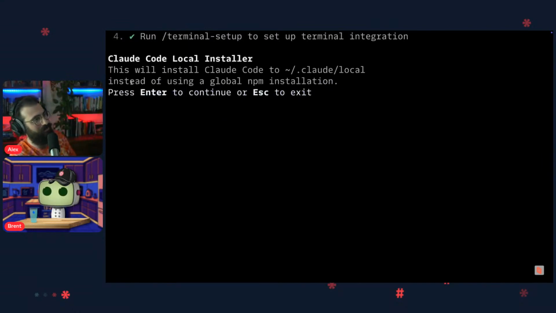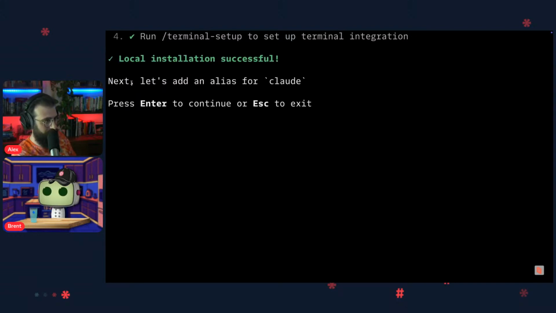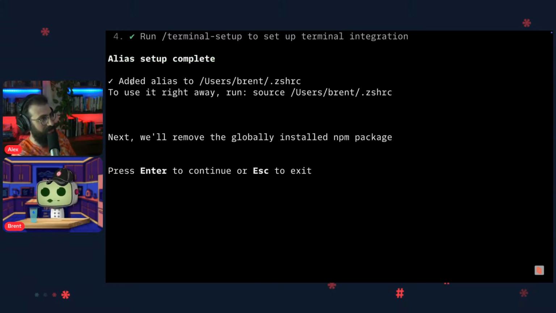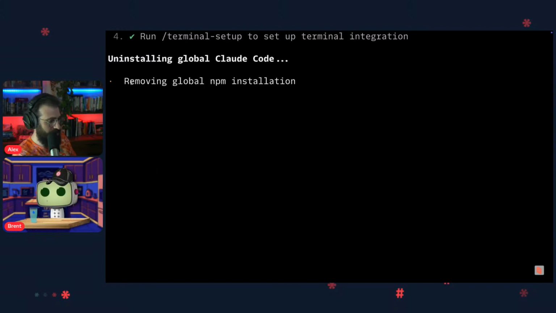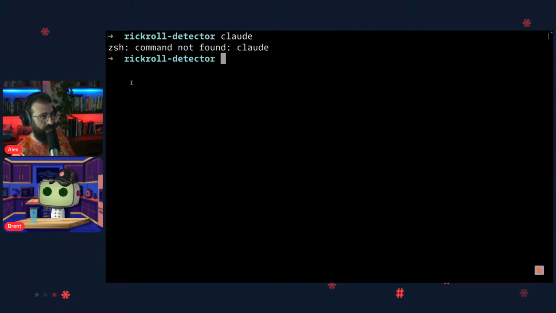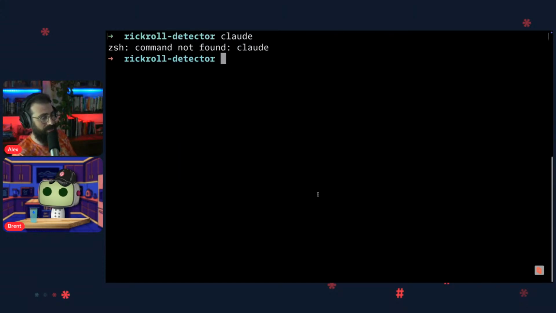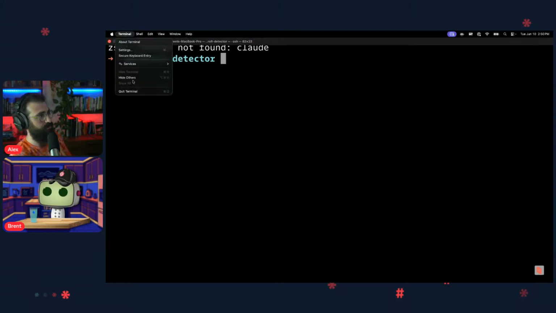Migrate installer. Did you hear the reason why the Claude team said they haven't made an IDE and they just have it all in the command line? No, I didn't see that. I'm paraphrasing, but they said something along the lines of, we think that in not too long the IDE is going away because of how you're interacting with code in these ways, and they decided that they didn't want to spend time building a front end, and instead just wanted to make as minimal of a product as they could to help with coding, since they think that coding is going to change so drastically in the near future. I kind of dig that.